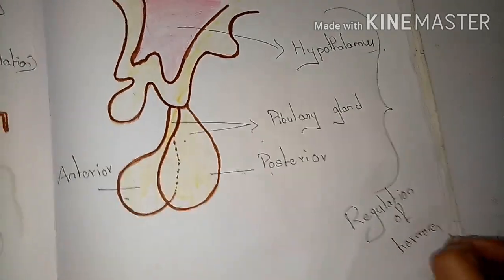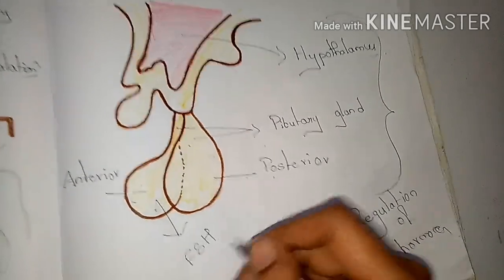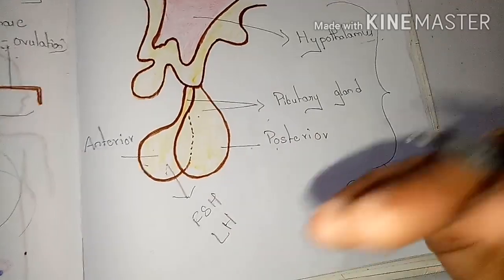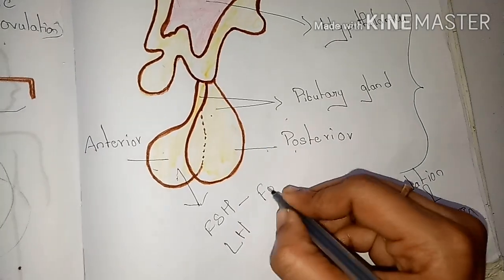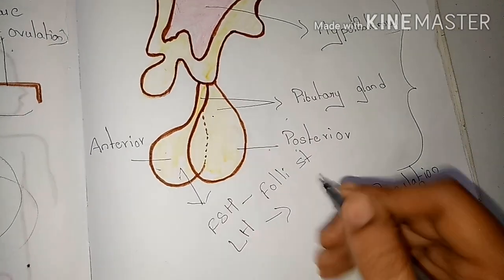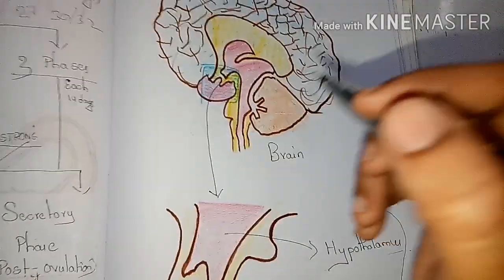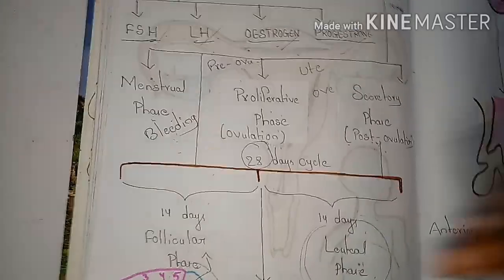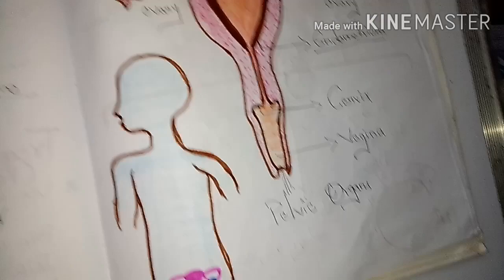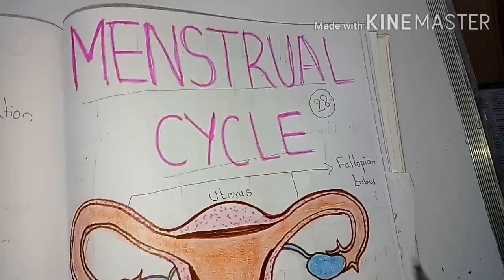From the anterior pituitary gland, FSH and LH are the hormones released during the menstrual cycle. FSH is the follicle stimulating hormone. LH is known as the luteinizing hormone. In this way, the brain also plays a major role in the menstrual cycle. These are the different parts, phases, and hormones mainly involved in the menstrual cycle of the woman, that is the 28-day cycle.